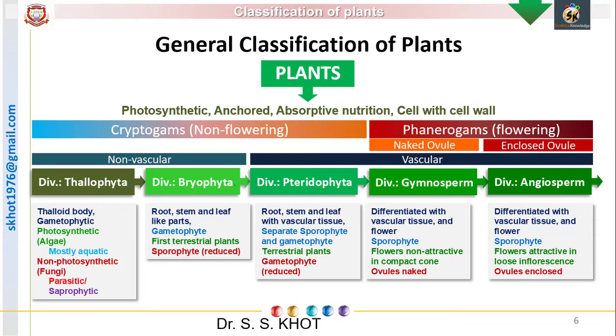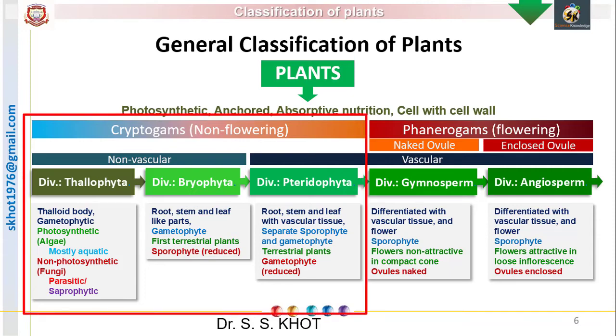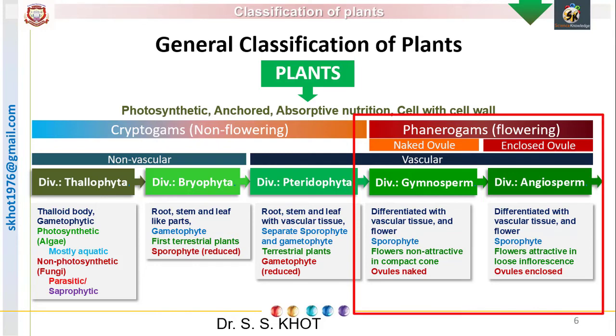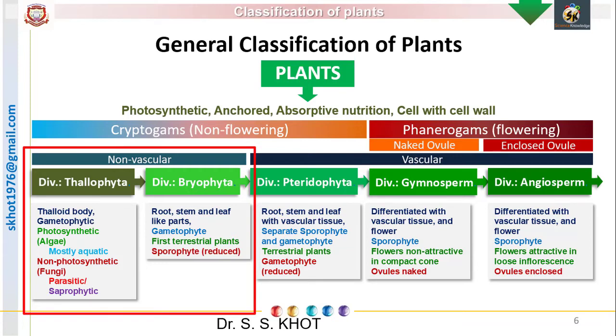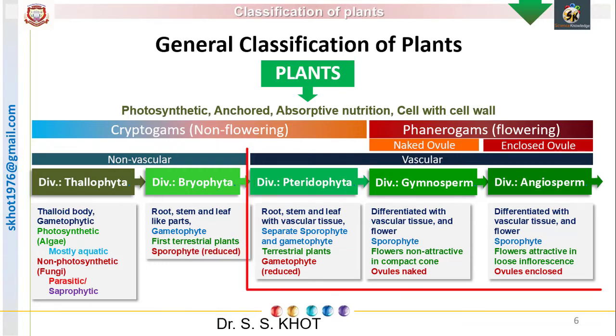On the basis of flowering, we group them as cryptogams, that is non-flowering, and phanerogams, that is flowering plants. On the basis of presence or absence of vascular tissue, we have two groups. Non-vascular plants include Thallophyta and Bryophyta, whereas vascular plants include pteridophytes, gymnosperms, and angiosperms. Now note that the groups on the right hand side are more complex and more evolved as compared to the groups on the left hand side.